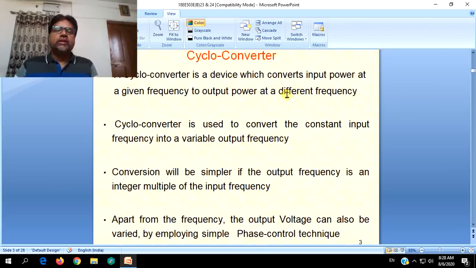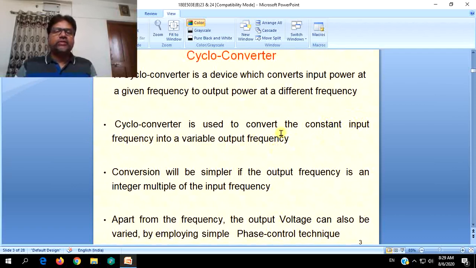But strictly speaking, we have to say that a cycloconverter is a device which converts the input waveform having a given frequency into an output waveform having a different frequency, and this frequency of the output waveform can be more than the input frequency or less than the input frequency. So, a cycloconverter is used to convert the constant input frequency into a variable output frequency.